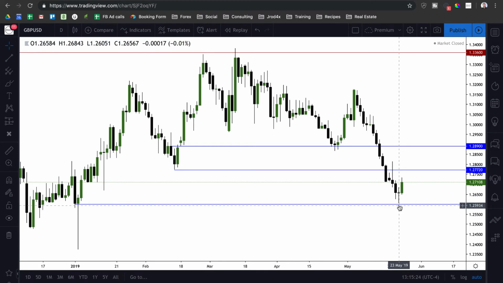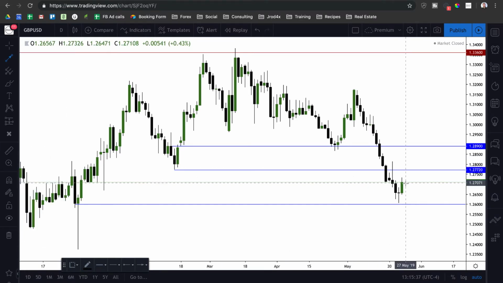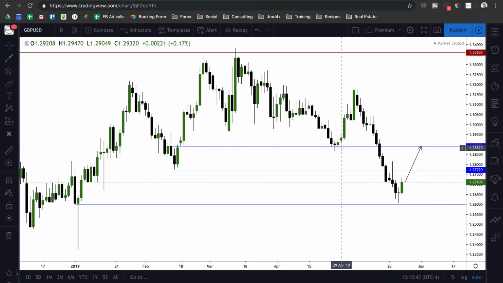Since we didn't break below there, what I'm thinking is we may see a little bit of a pop up on the upside for British pound. So not an overall change in market structure, for example. We're still bearish, but we could see a short-term little bounce up into the 1.2890 level, which if you look at it, it's previous support now broken through, should act as resistance when we get back up to that level.